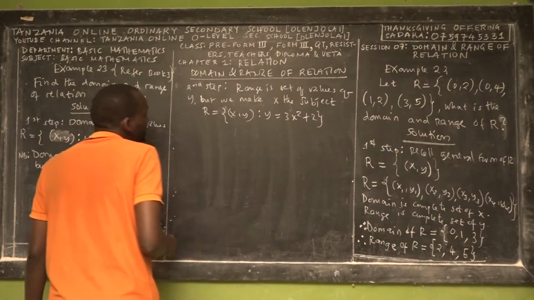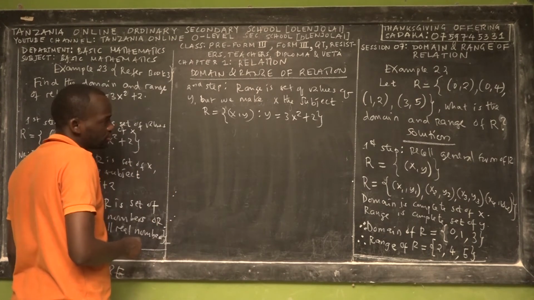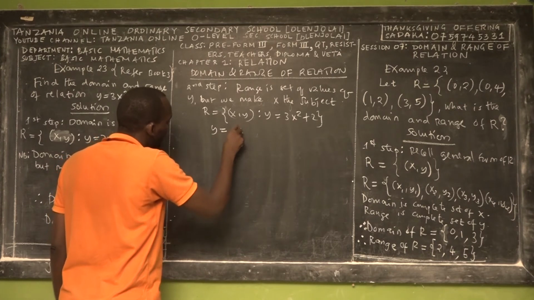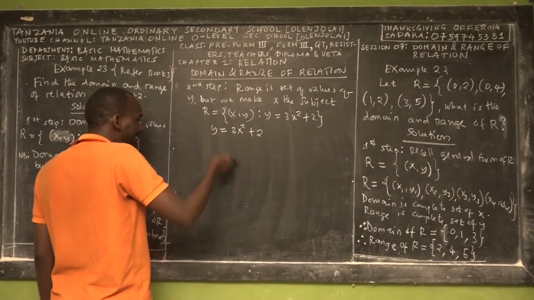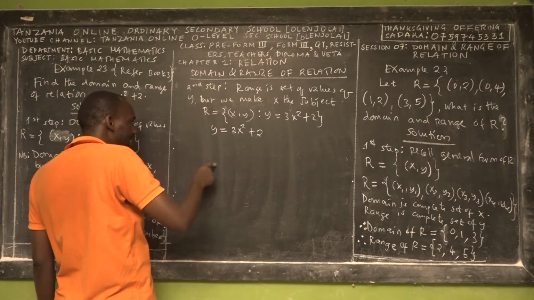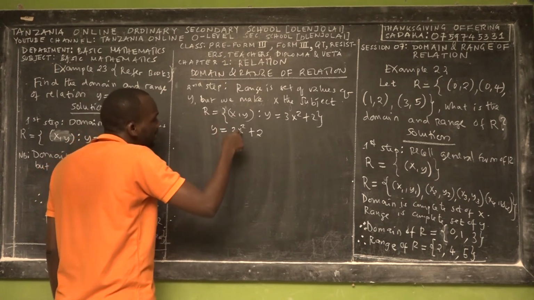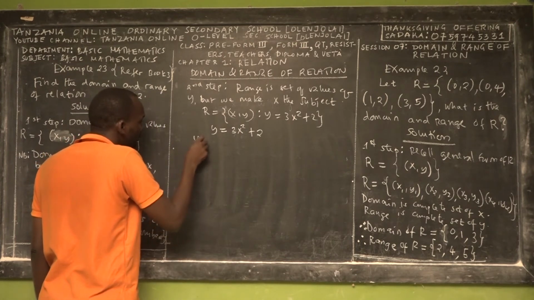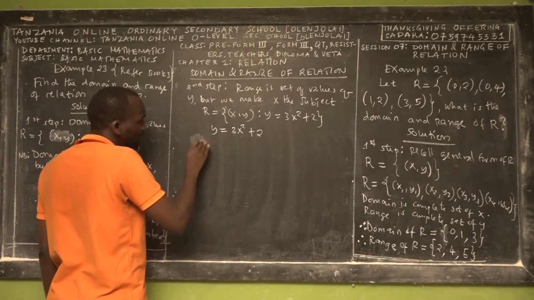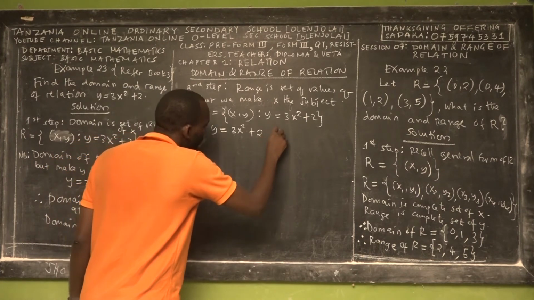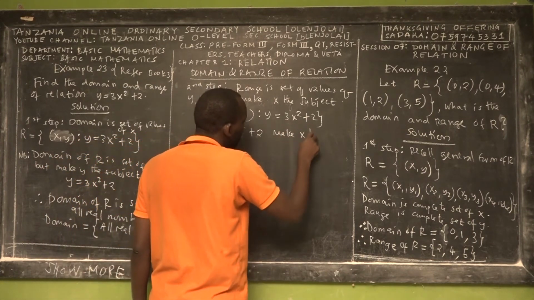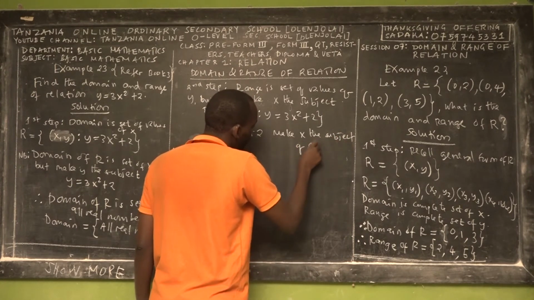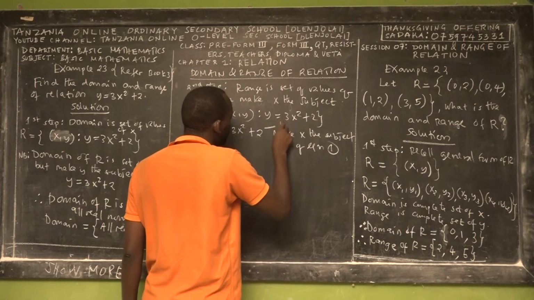Okay. So in this case, our given equation is y equals 3x squared plus 2. The range is a set of values of y, but we make x the subject. To make x the subject, make x the subject of equation 1. Suppose that this is equation 1.